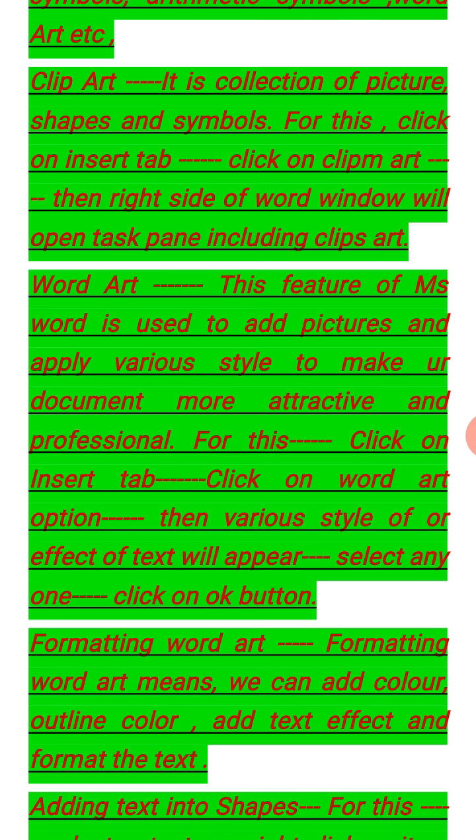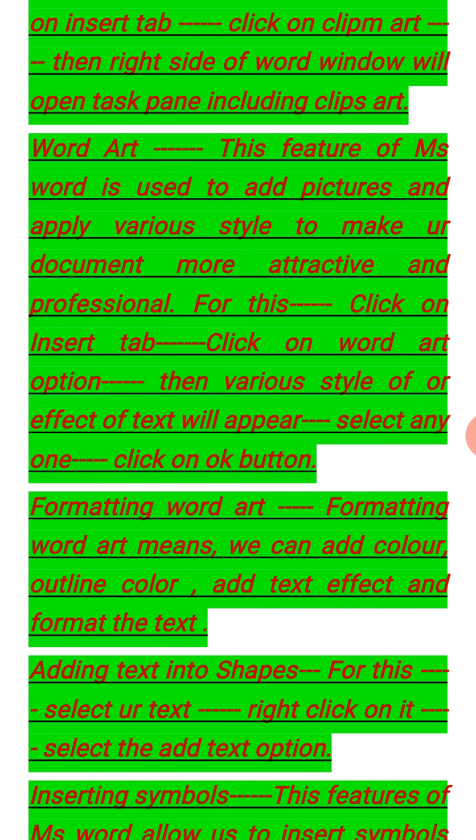For this, click on the Insert tab, click on the Word Art option, then various styles of word or text style you can see on the screen. If you want to apply any one style, click twice on that style. Then this style will be inserted in your Word document.